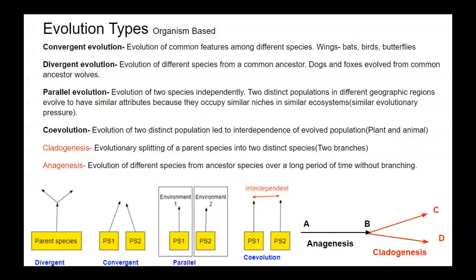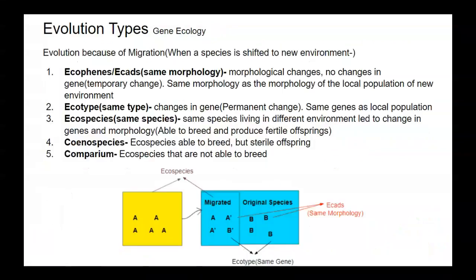Then third one is co-evolution. Here two different parent species evolved, and with the evolution they also become interdependent. Now the anagenesis and cladogenesis. Here in the figure you can see species B evolved from species A, and there is no branching between A and B, so it is anagenesis evolution. Then next, from species B, species C and species D evolved. So it was cladogenesis evolution.